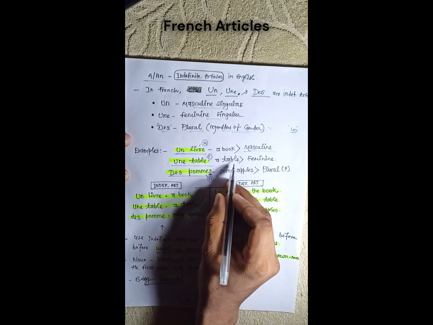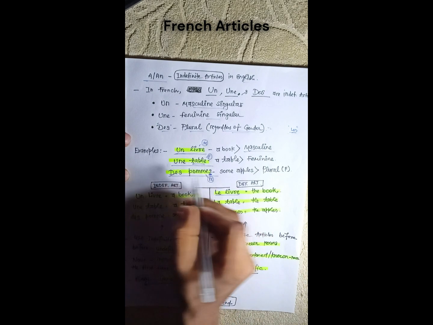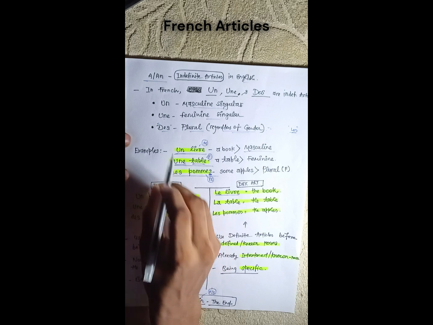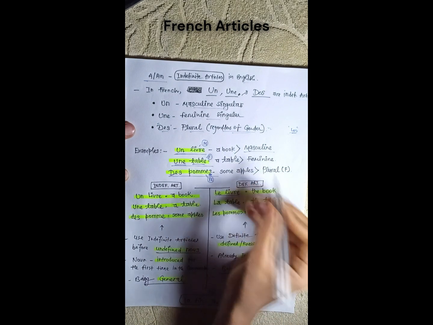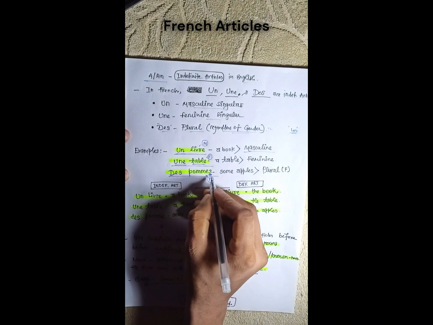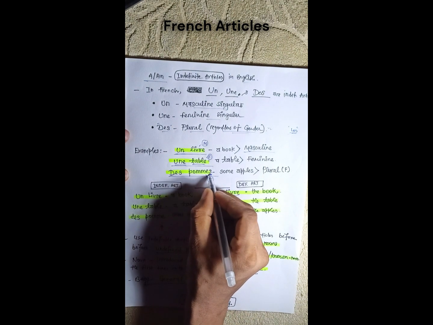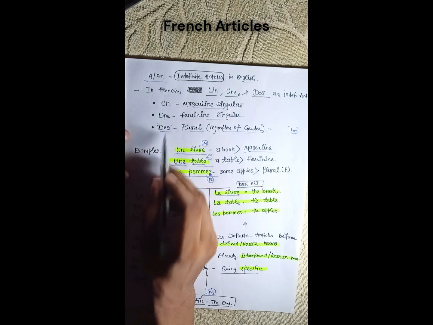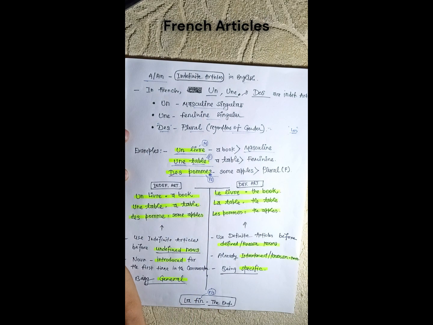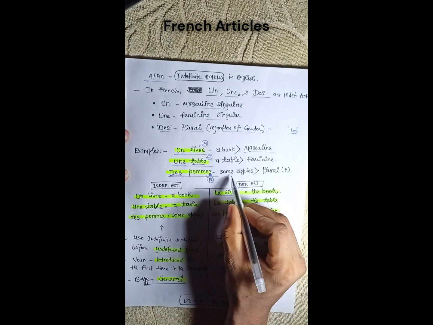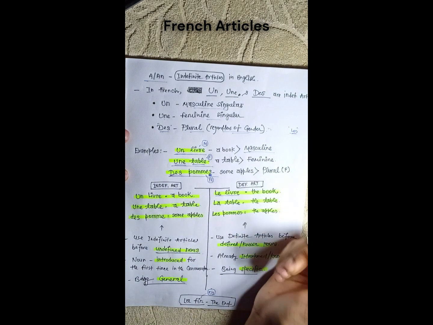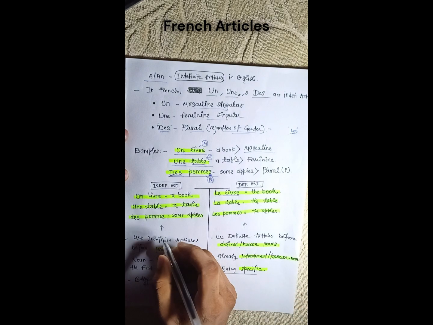Une table. Table is a feminine term, and that's why we are going to write the une form, because for feminine singular we are going to use une. A table, which is feminine. Now, des pommes. Pomme is feminine, but remember it's plural, so only one possible article is there, for indefinite also. So we are going to use des pommes, some apples, which is few apples, which is plural feminine form.